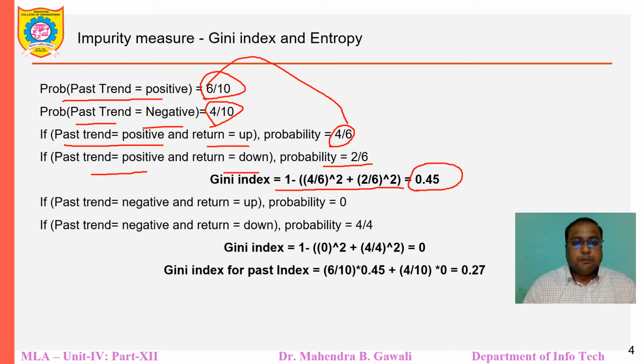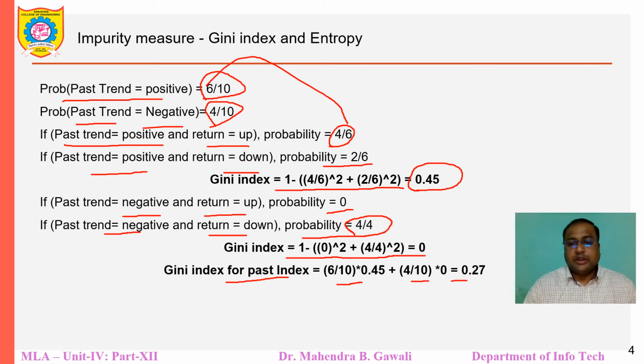Next, if past trend equal to negative and return up, probability is 0. No such item found. If past trend equal to negative and return equal to down, we found the probability as 4 out of 4, that is 1. So let me calculate this one. The Gini index is 1 minus (0 squared plus (4 by 4) squared), equal to 0. So the Gini index for past trend is 6 by 10 into 0.45 plus 4 by 10 into 0, equal to 0.27.